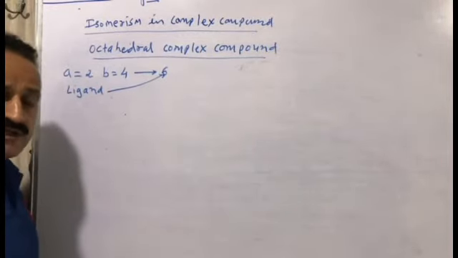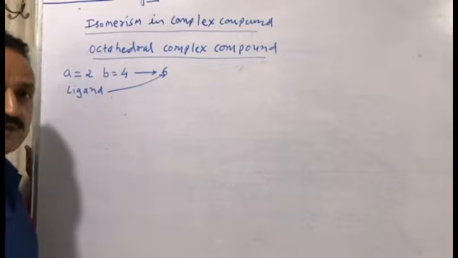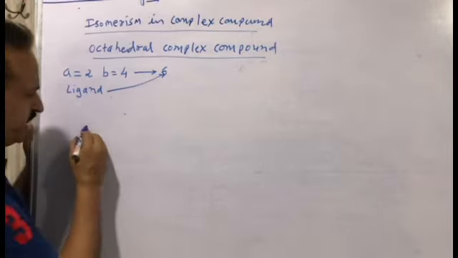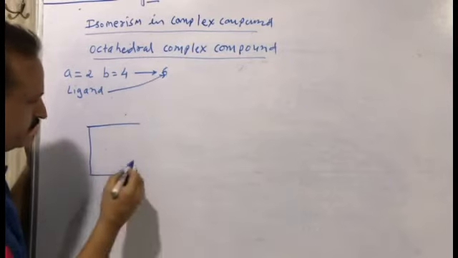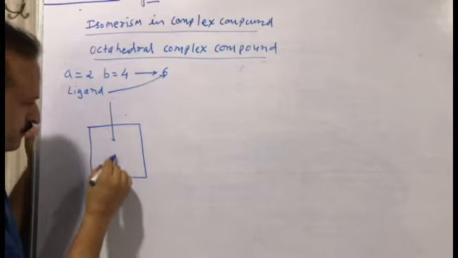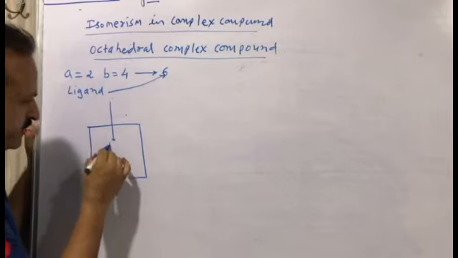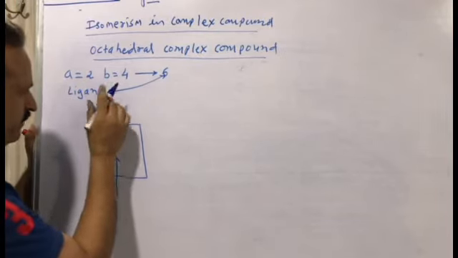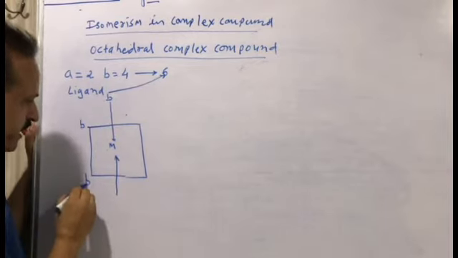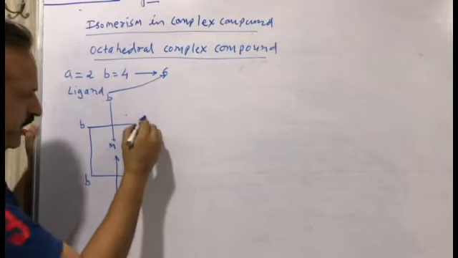How is cis formed and how is trans formed? Let's see, we have to draw 6 ligands. M is the metal, here will be B, 4B and 2A.